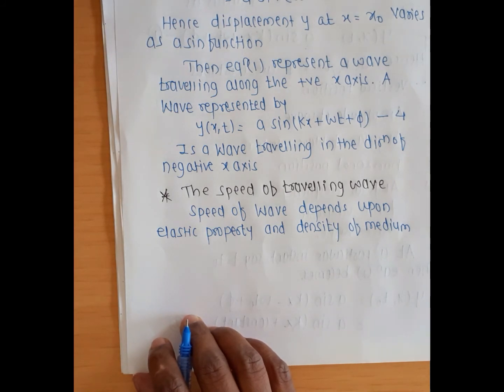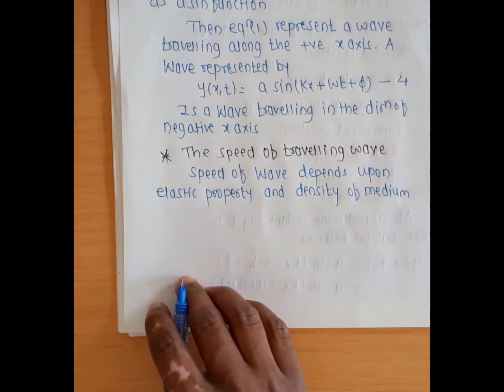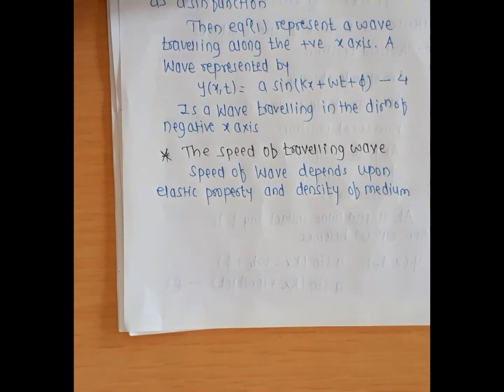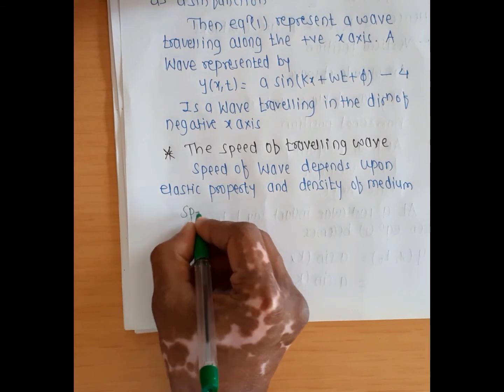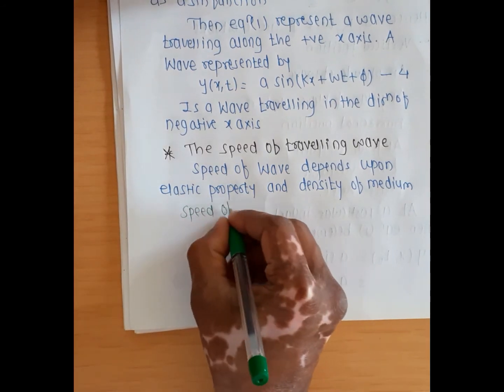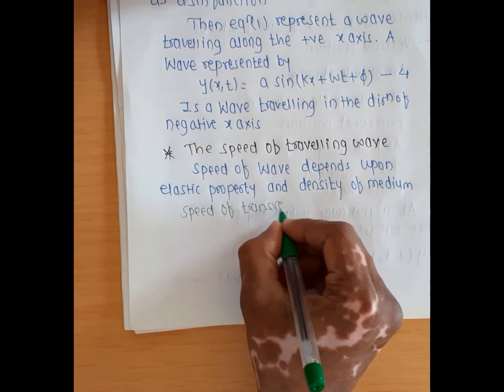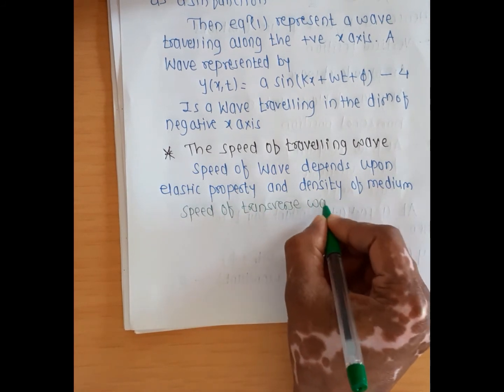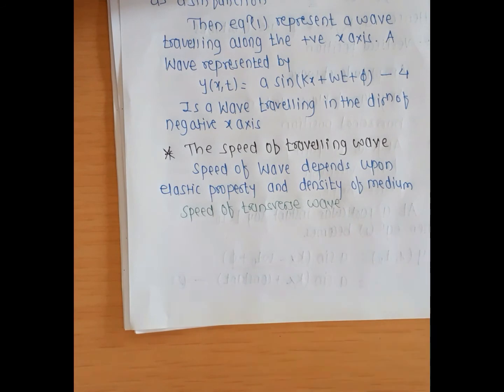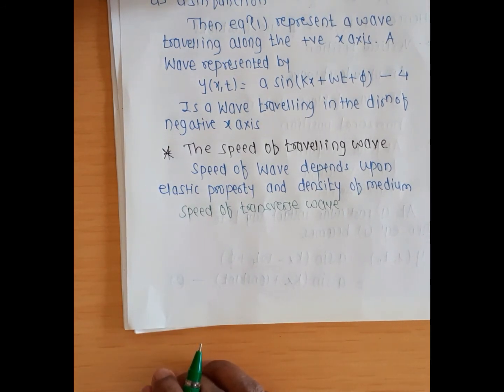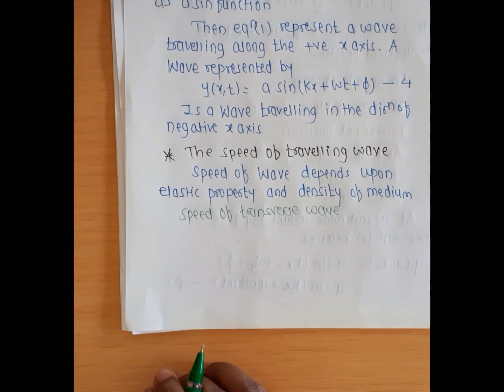Okay, so first we discuss the speed of a transverse wave. The speed of a transverse wave is determined by the restoring force produced in the medium when it is disturbed.